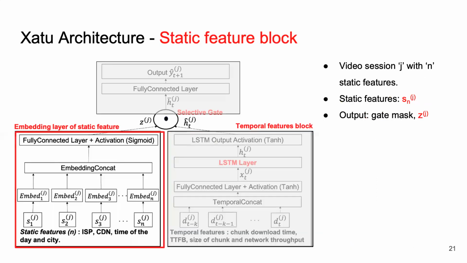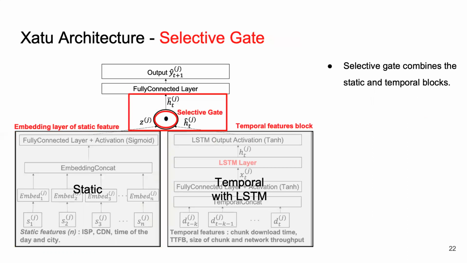Next, Xatu has a static feature block for the static features. Xatu does a one-hot encoding for each static feature and passes them through embedding and fully connected layers to output a gate mask for each video session. Xatu uses a selective gate to combine the output of temporal and static features blocks. Essentially, a selective gate is element-wise multiplication between the gate mask and output of the temporal feature block.